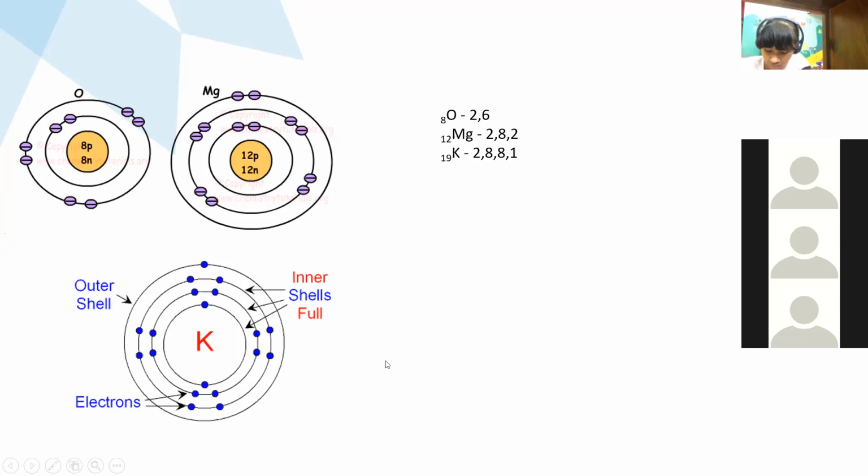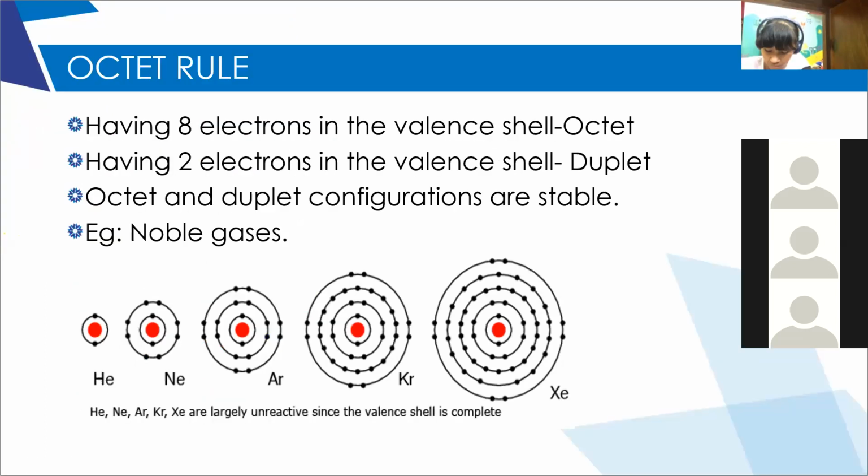Now, coming to noble gases. I told you to draw for neon. In neon, we can see that the second shell has 8 electrons. In the same way, the next noble gas is argon, 18 electrons, so 2, 8, 8. The third shell has 8 electrons. Krypton has 4 shells, 2, 8, 8, 8.